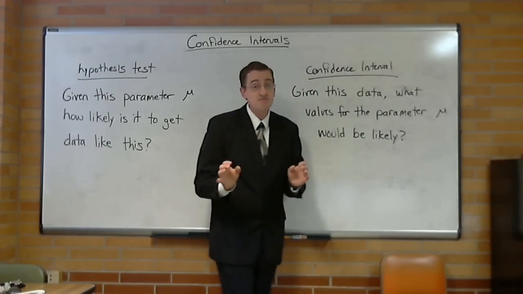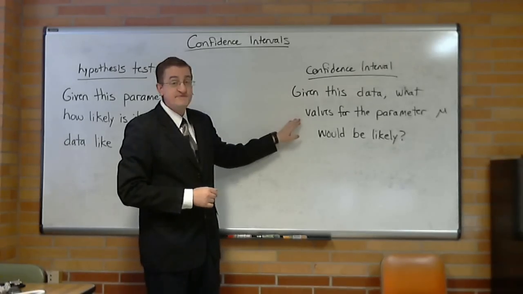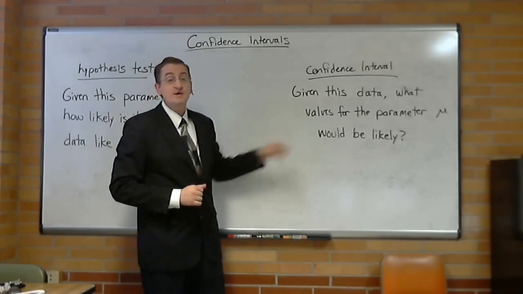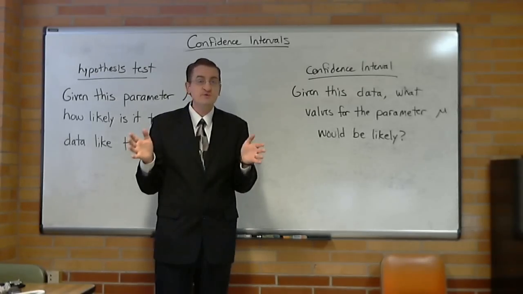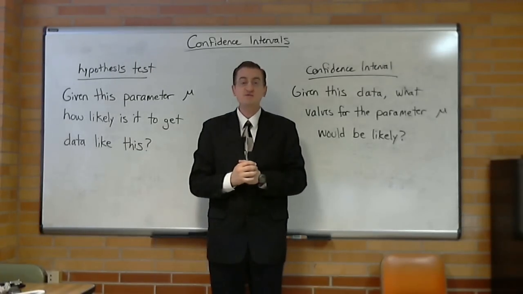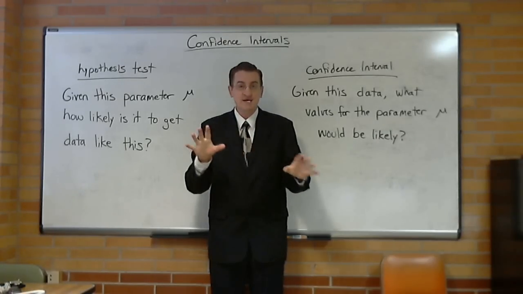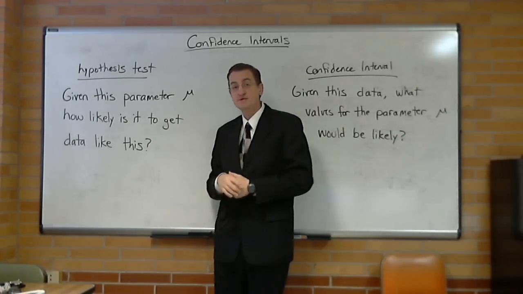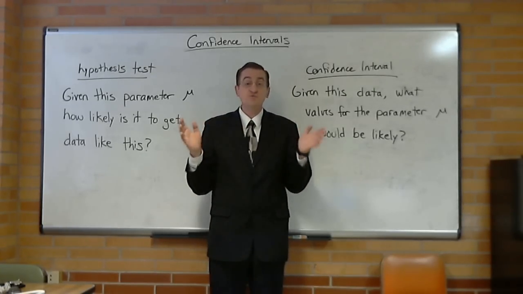Confidence intervals are doing the same thing from the opposite direction. Given the data, what are the values for the parameter? And again, it's going to be mu we're going to chase, which would be likely. In other words, looking at the data, what's the range of values for which I'm going to say mu is probably in this range? I hope you can see how these two statements are very similar. They're asking the same kind of question. What's likely and what's unlikely? Here, we start with a mu, and then we find a probability for the data. Here, we start with the data, and we're going to end up saying, here's a range of what's likely for mu.